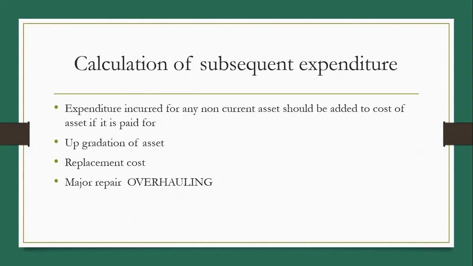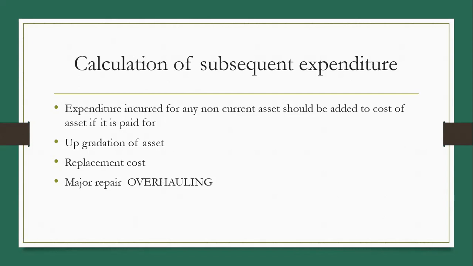Next is overhauling or major repairs to the machinery. After using the asset for a few years, there is a major repair to the asset. Without such major repair, the asset cannot function effectively. So the cost of such major repairs should be added to the cost of PPE.